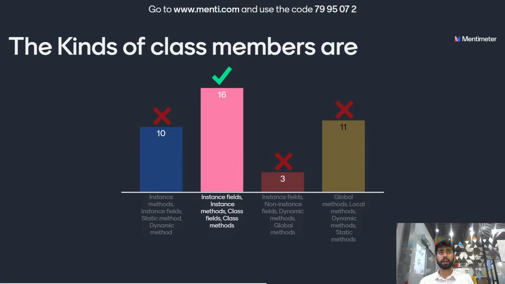16 people have given the correct answer. The 4 kinds of class members are instance field, instance method, class field and class methods. Let's move on to the leaderboard and see the positioning.